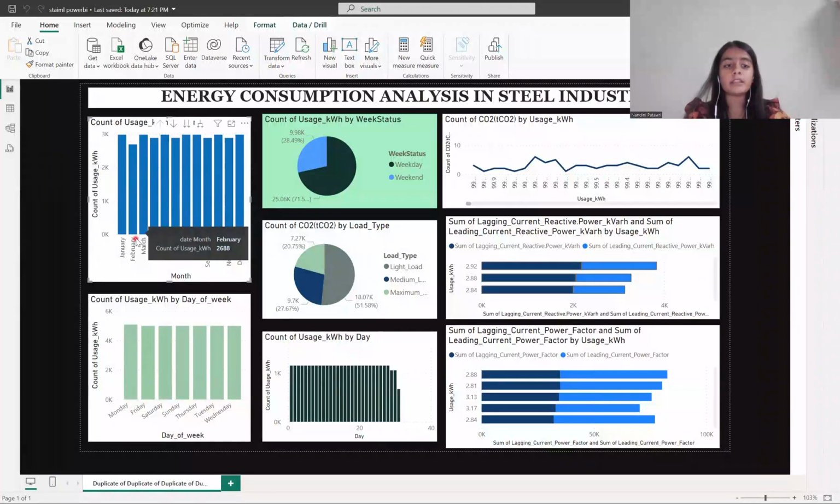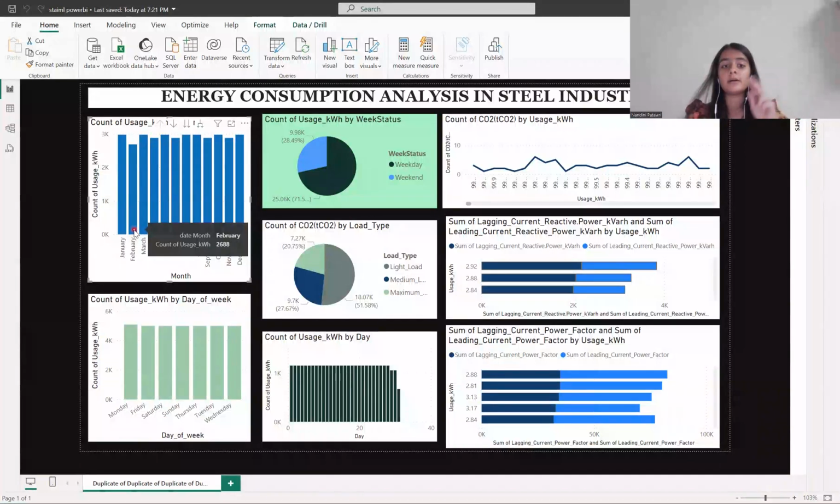According to the monthly basis, you can see in the first plot how the consumption of energy is fluctuating, with January being the highest and February the lowest. There are approximately 7 months which have the highest consumption of energy in the year, and February is the lowest month for energy consumption.